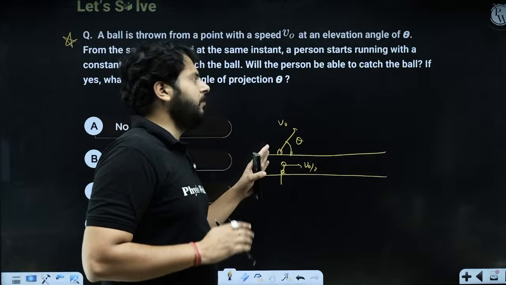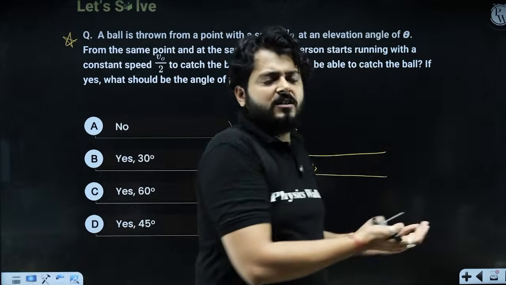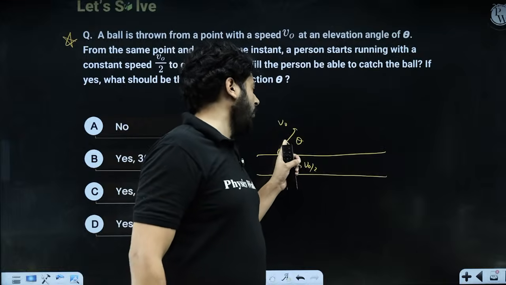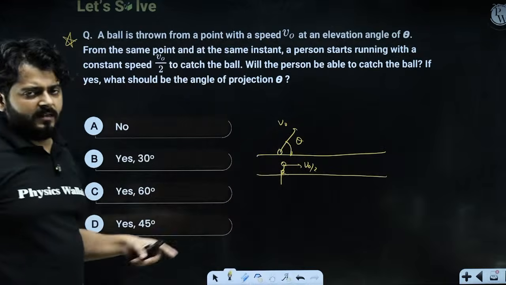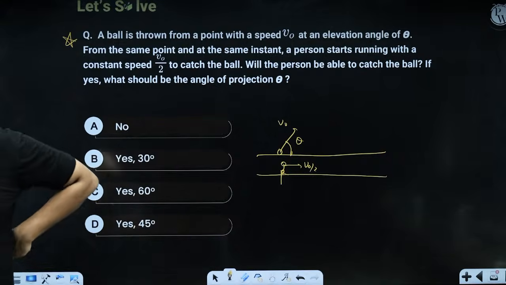So you see that the ball is thrown and the person starts running. In order to catch the ball, at what angle must I launch the ball in the first place? Think about this question for a certain time.